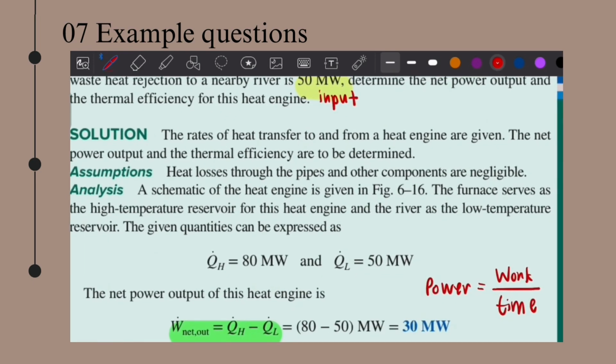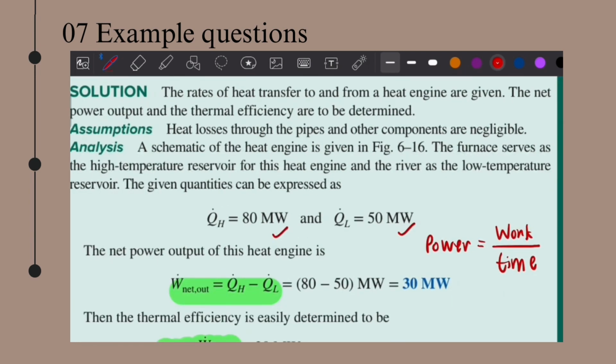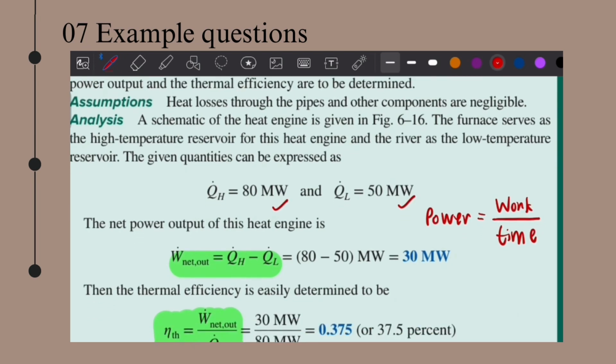So we use this formula. The net power output formula comes from work over time, which is equal to the input rate of heat minus the output rate of heat. So 80 minus 50, we get 30 megawatt.